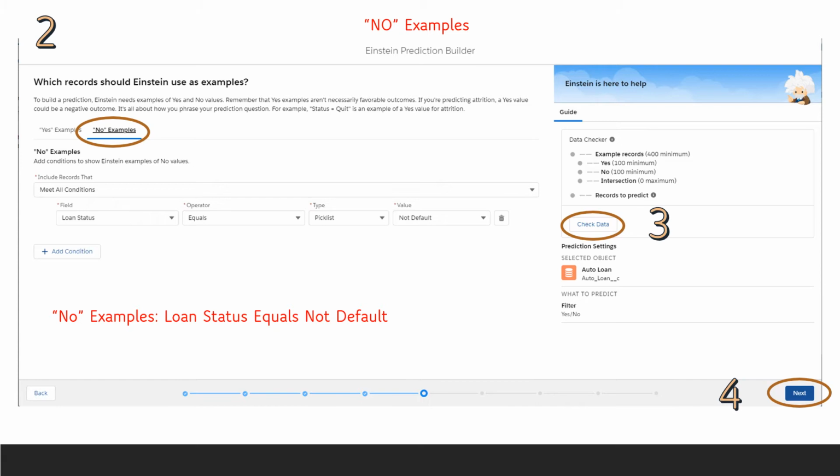So we'll enter loan status for field, equals for operator, pick list for type, and not default for value. Here again, it is important to click on the Check Data button for a quick review before you click on the Next button in the bottom right-hand corner of the screen. So take a minute to click the Check Data, review that, and then click Next.